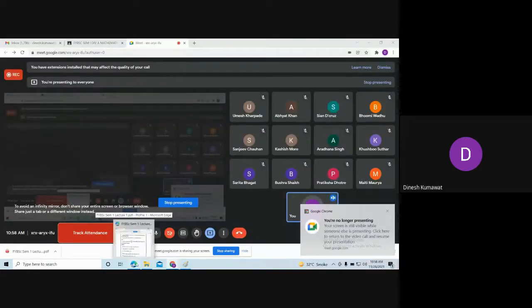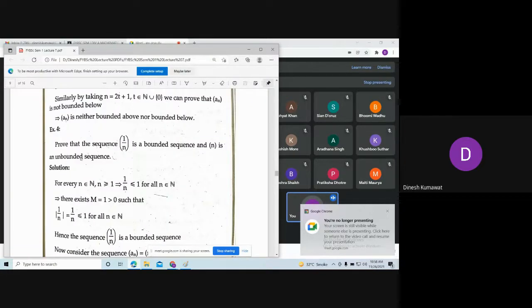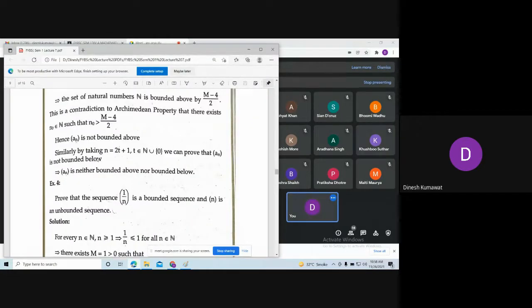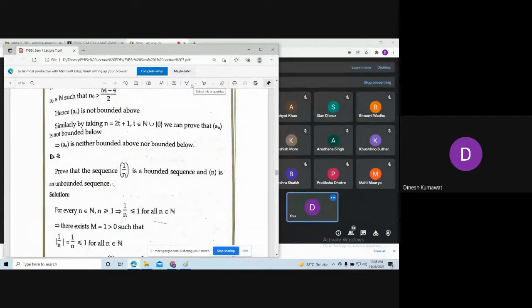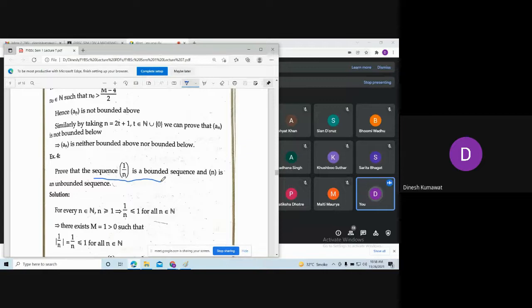Did you get some time to show this example, or to check whether this sequence 1 by n is a bounded sequence or not? I think you won't, right?